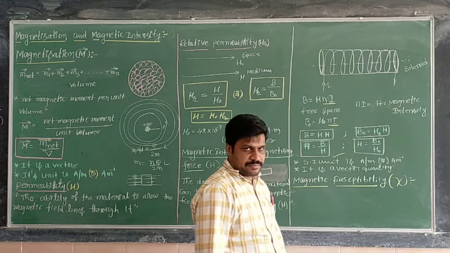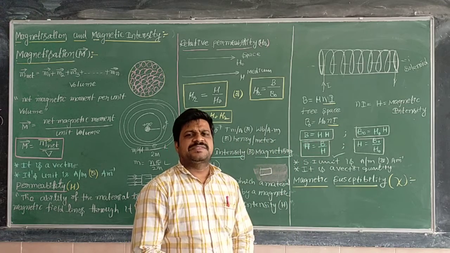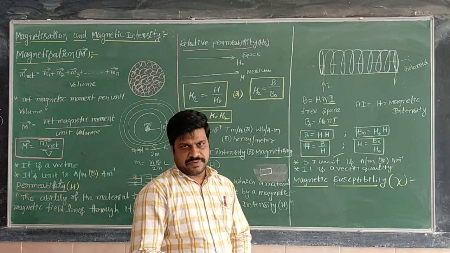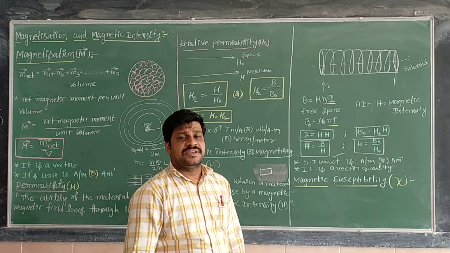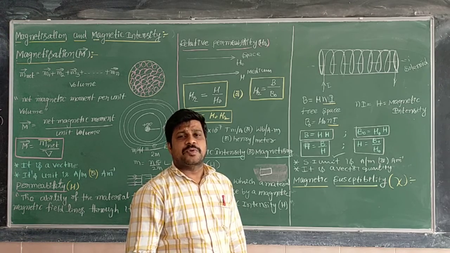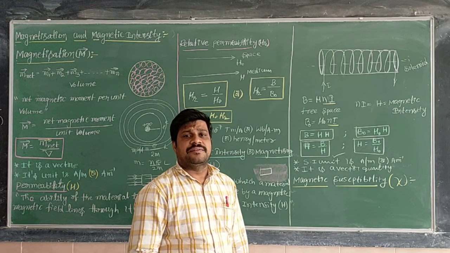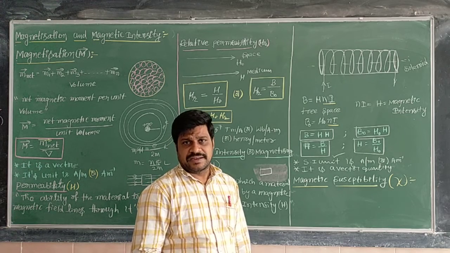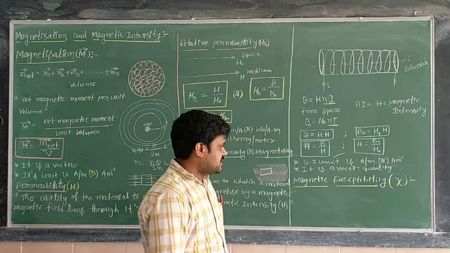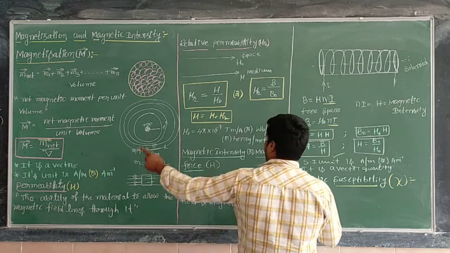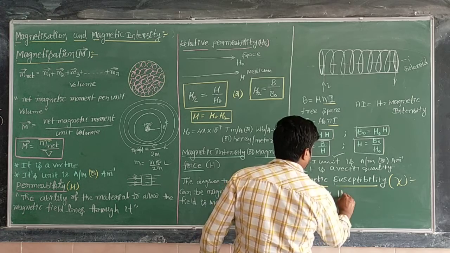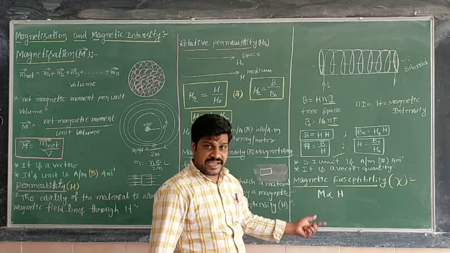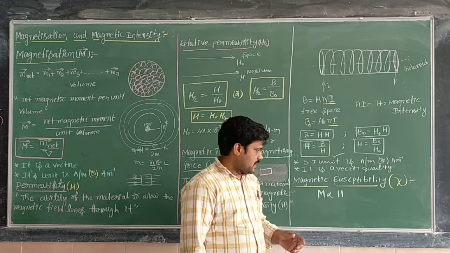How to define it? It is experimentally proved that the intensity of magnetization is directly proportional to the magnetic field intensity. That means intensity of magnetization M is directly proportional to H. Experimentally it has been proved.